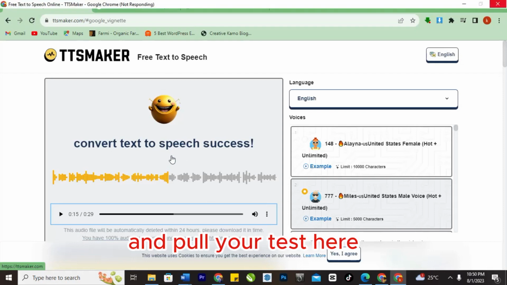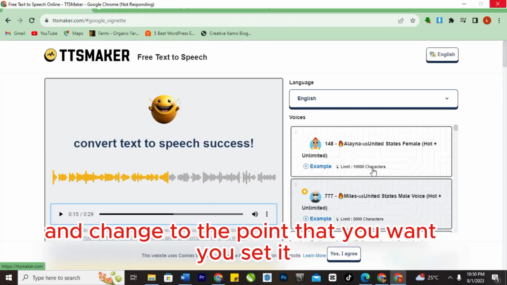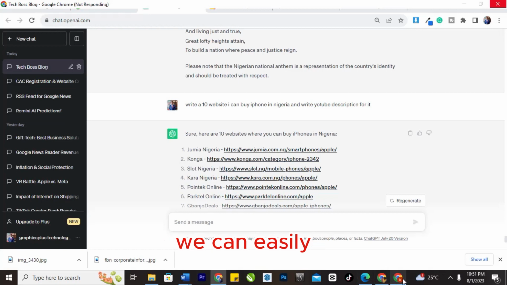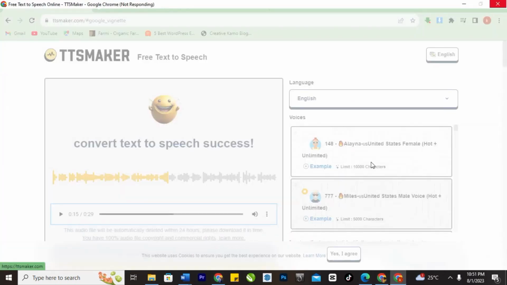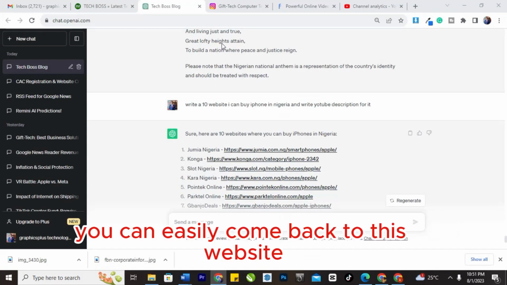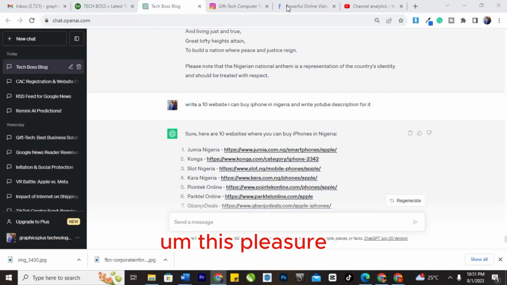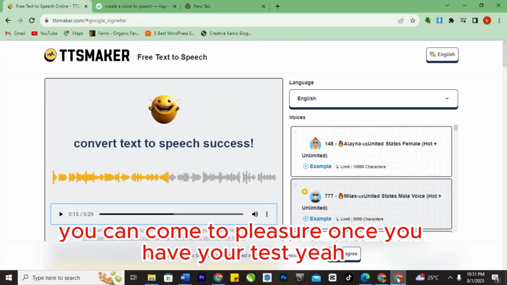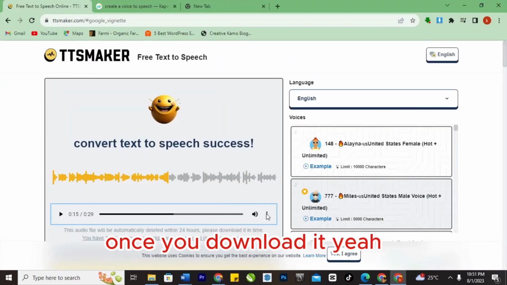If you have done a speech before, you can refresh it and retry it. You can put your text here and change to the voice that you want. Just set it on the first page. Now we have it. Once we have it, we can easily come back to this website, Flexia. Once you have your audio and you download it here, you can come to Flexia.